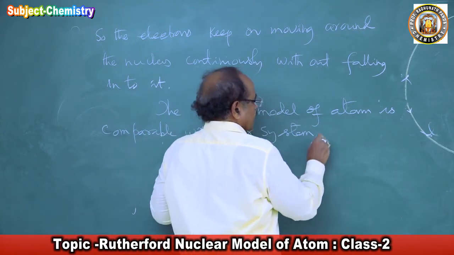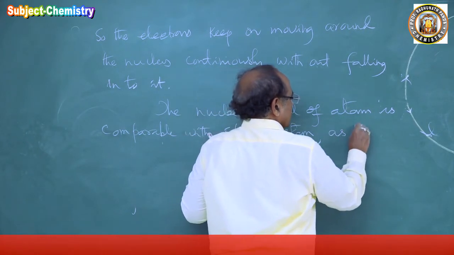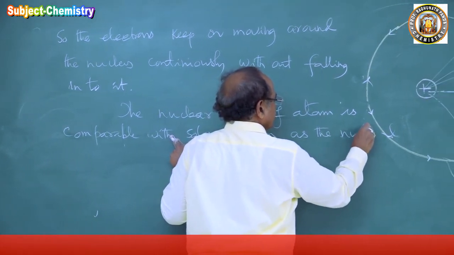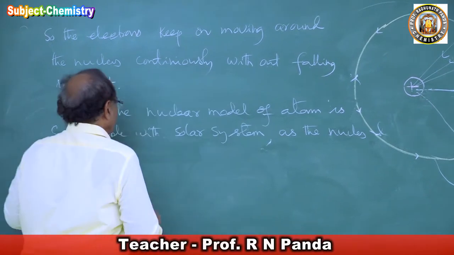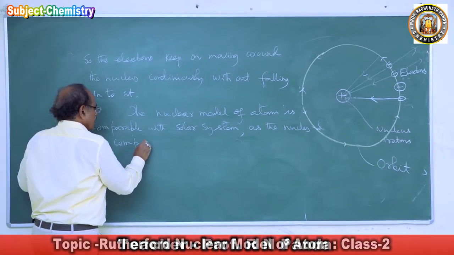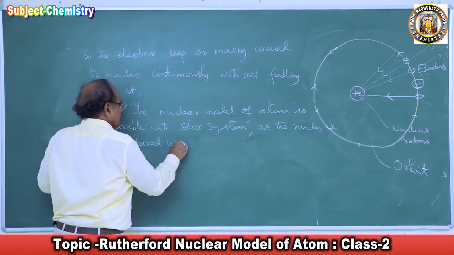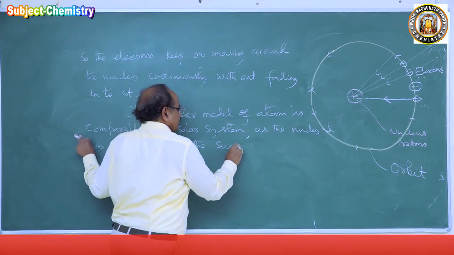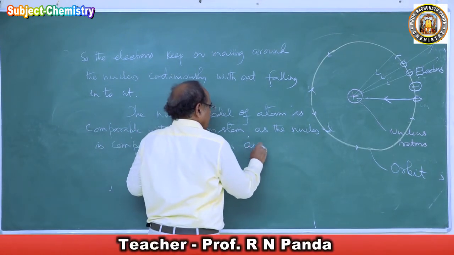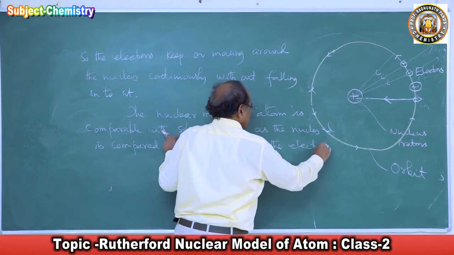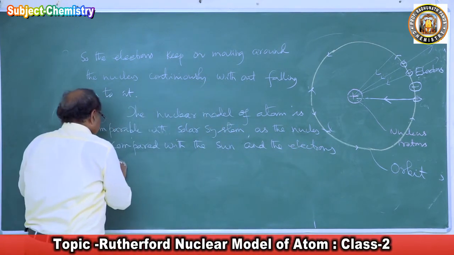The nucleus is compared with the sun, and the electrons with the planets.